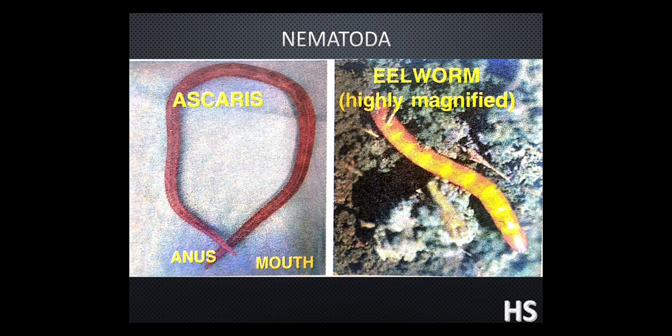In the next lecture we are going to discuss the next phylum, that is the Annelida. So as of now we are going to end this part. So this was part 2 of the five kingdom classification. Thank you students.